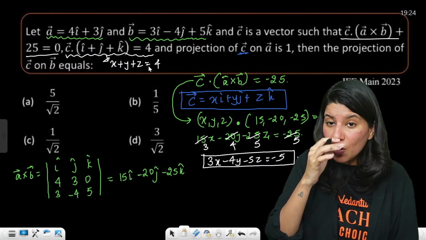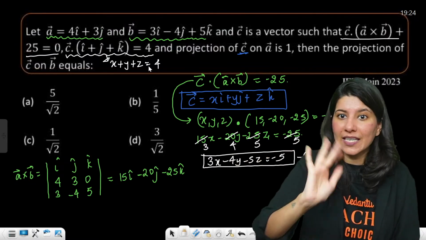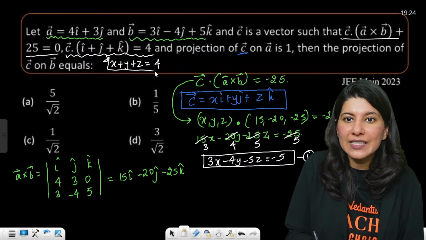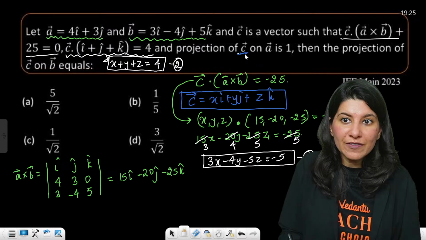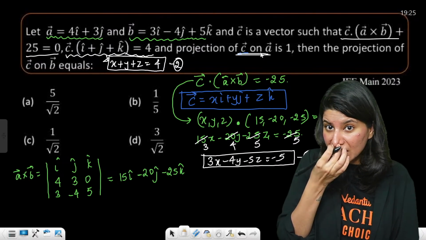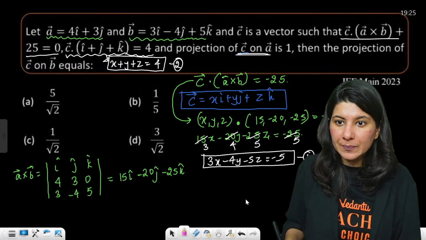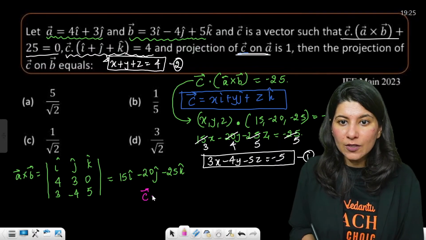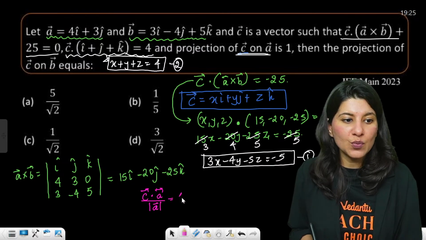Basically, we are taking a dot product of x i cap, y j cap, z k cap with i plus j plus k. This is x plus y plus z equals 4, the second equation in x, y and z. Third is projection on A vector is 1. Okay. Third equation, I'll be solving it here. C dot A upon magnitude of A will give you 1.